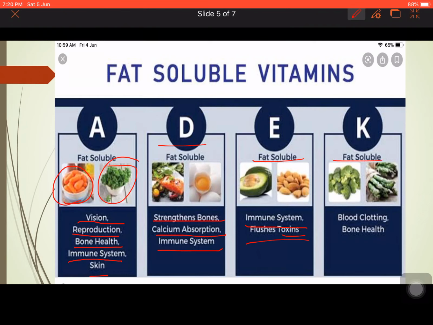Now next comes vitamin K, which is a blood clotting factor. Now I have done a video on blood clotting or blood coagulation. If you go to my videos and refer to my blood coagulation videos, you will see how I have shown you the formation of the blood clot. Okay, so there you can see the role of vitamin K. So here you are just knowing how the blood clotting is formed, but in 10th standard you will see the process of blood coagulation. I have done a video on that. If you want, you can go and see that video also. Refer to that one. Now we will see this in detail in the next slide.